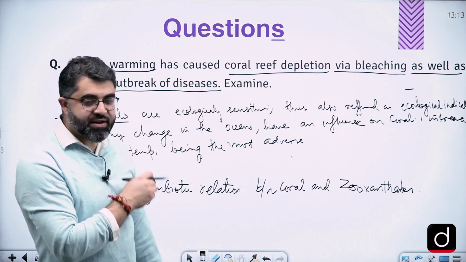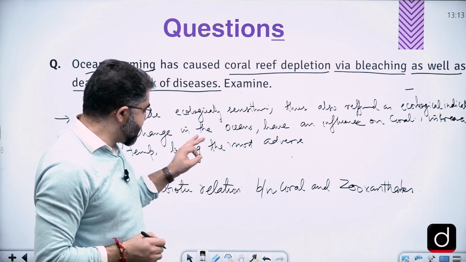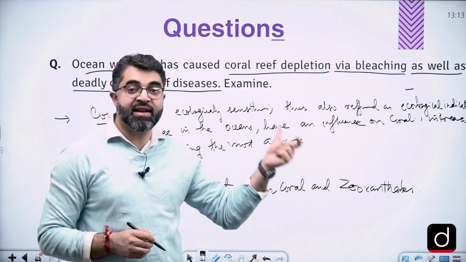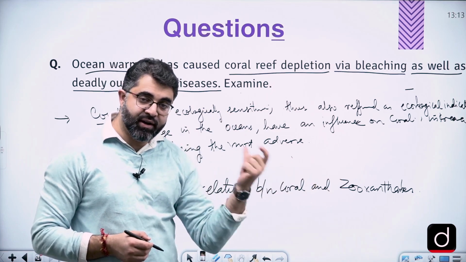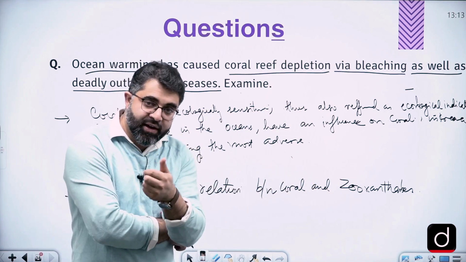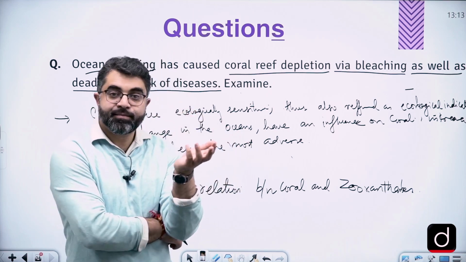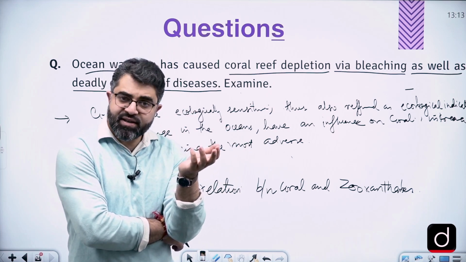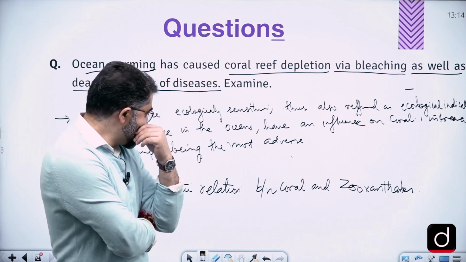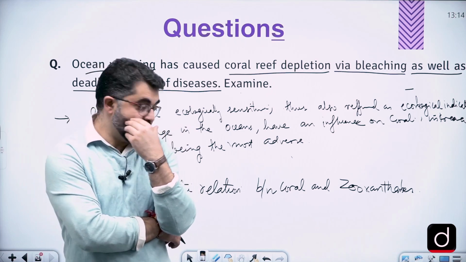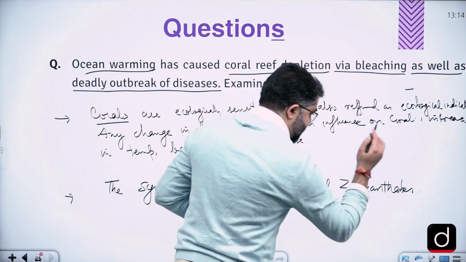Which are zooxanthellae? Those organisms, those plants which live in symbiotic relation with the animals. Zoo means animal, xantha means pigment. So pigmented organisms which live in symbiotic relation with animals. So which are pigmented organisms? Right? Nothing but the plants. So red algae, green algae, brown algae, all these things. Symbiotic relation with corals and zooxanthellae. Okay, mention about it, we'll stop.